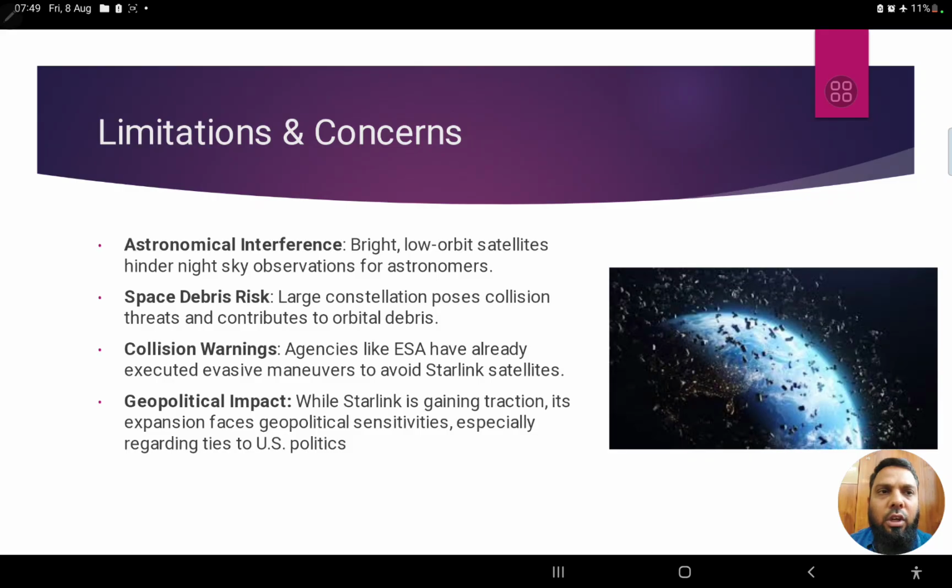Then next, there is going to be a huge geopolitical impact because Starlink is gaining traction, with people from a lot of countries. No, see, the basic problem will be that it will be out of the control of the governments, right? Its expansion faces geopolitical sensitivities, especially regarding ties to US politics as well, because currently we are seeing a lot of issues happening within the US political system. Therefore, that might also have an effect on other countries, the way globalization is happening.